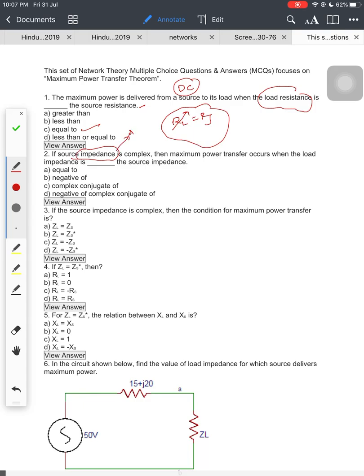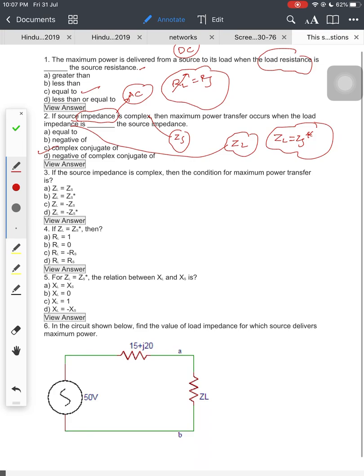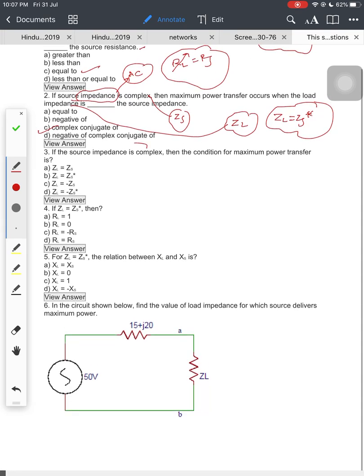If the source impedance comes under AC, it is complex. They said source impedance is ZS. The maximum power transfer occurs when load impedance, they said about load impedance, means ZL. We know that ZL is equal to ZS conjugate, means it should be the complex conjugate of the source impedance. If source impedance is complex, then the condition for the maximum power transfer theorem is ZL equal to ZS conjugate, option B.